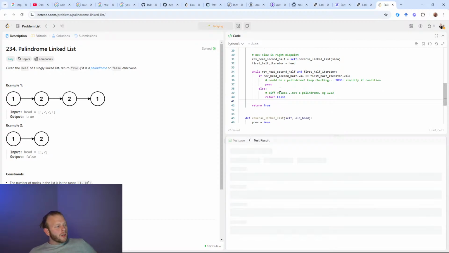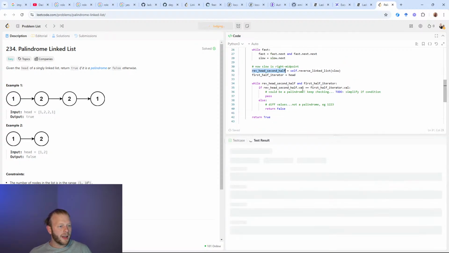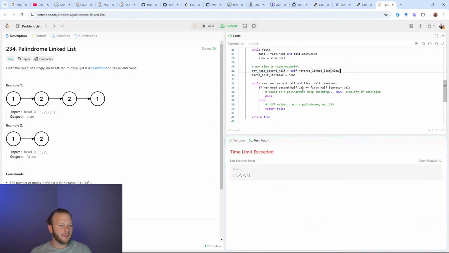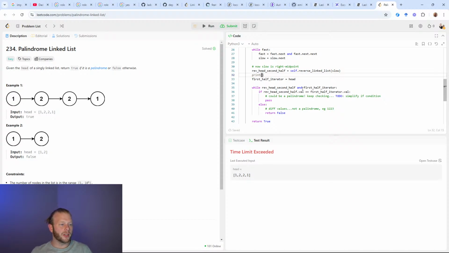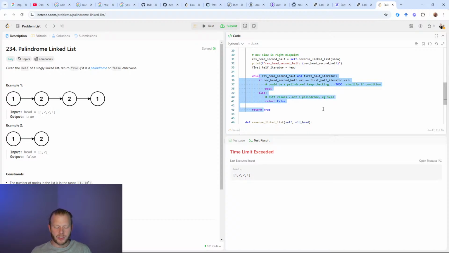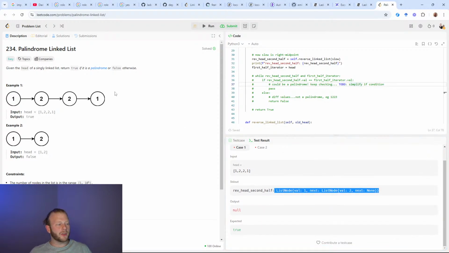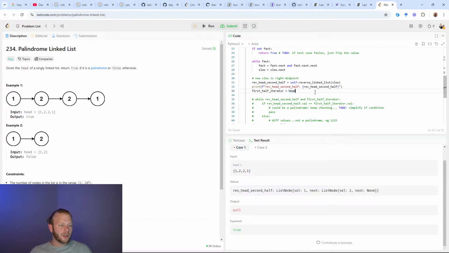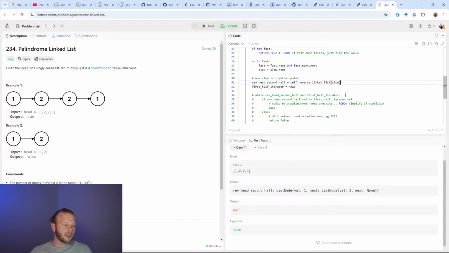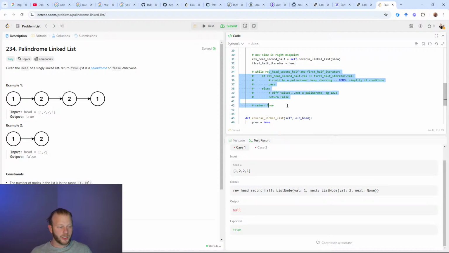Okay. So here, I believe RevHead second half should have a reference to the 1 node at this point. So let's verify this. If this is the case, then I reversed the linked list successfully and my while loop is just malformed. Okay, and we have that reference to the 1. And notice that 1.next is the 2. So we successfully reversed the linked list. Does that make sense? There's simply a problem in our comparison logic.